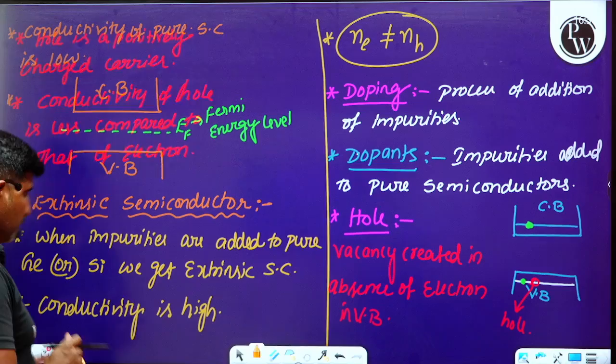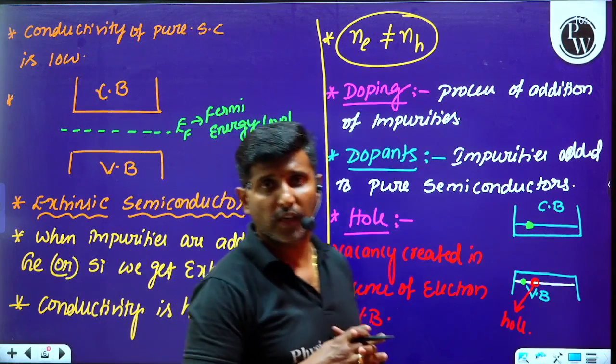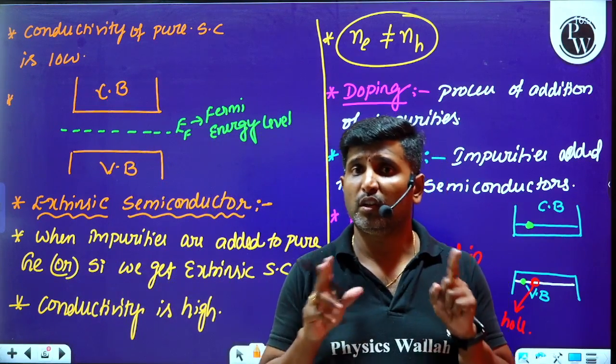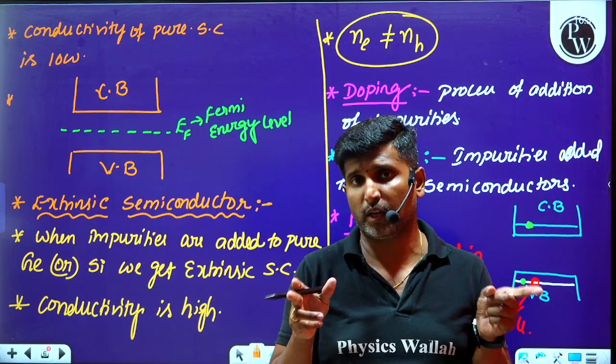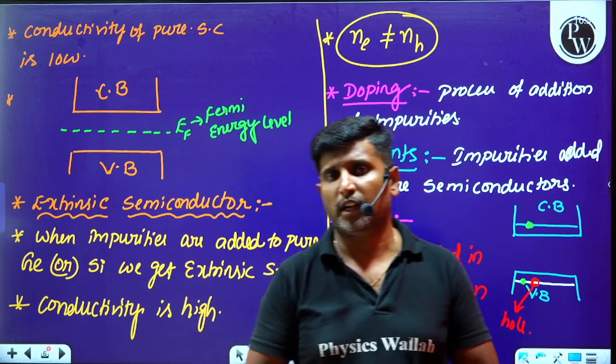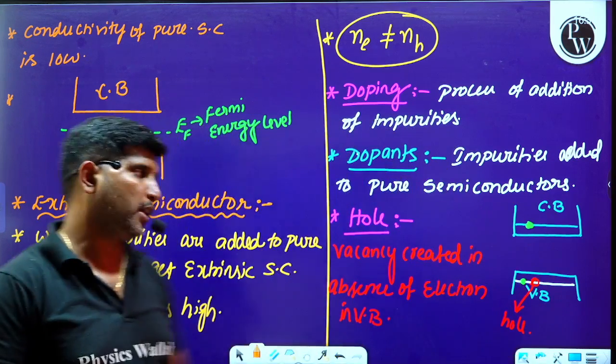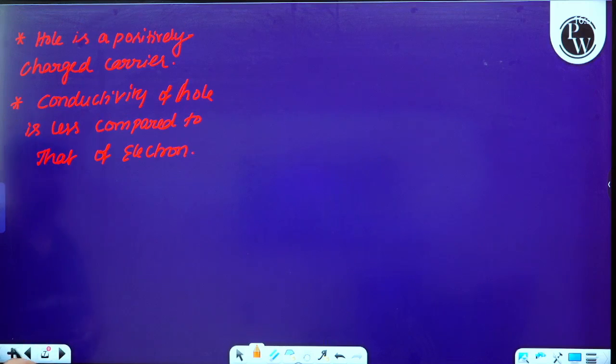These are the important points we have to keep in mind. And where will the hole lie? Hole will lie only in the valency band. Okay. So in the valency band, since there are a large number of electrons, the mobility of a hole is less compared to that of electrons.